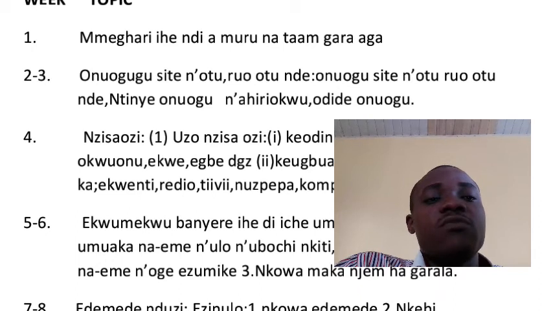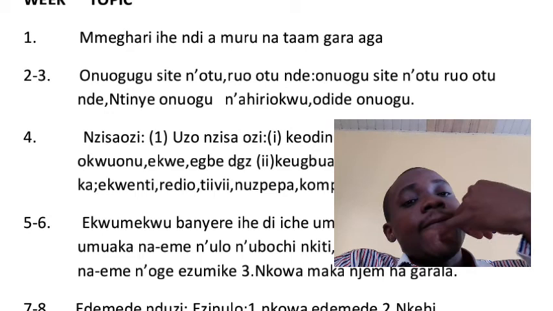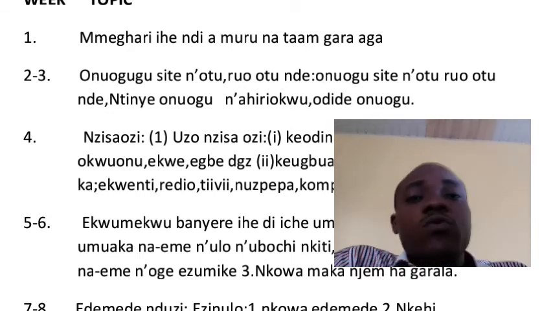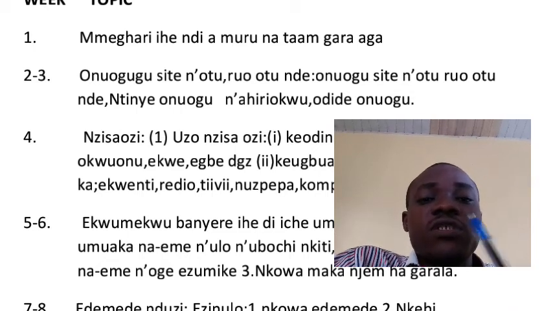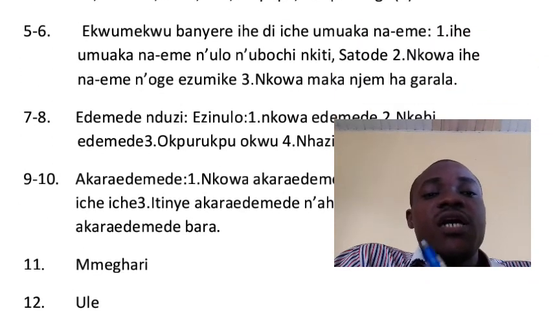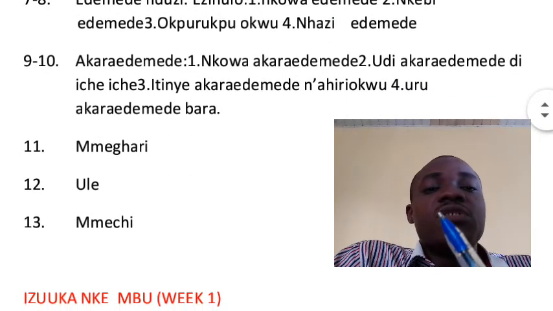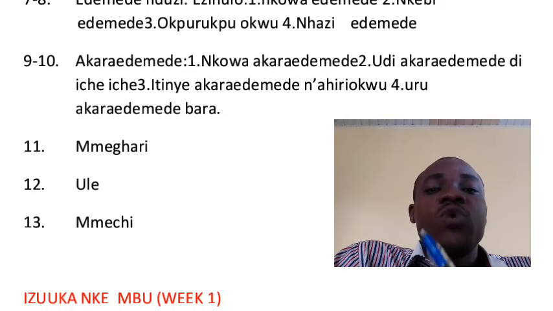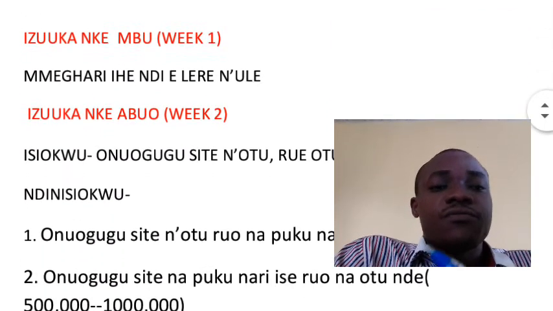According to your third term scheme of work, number 1 is week 1, week 2 to 3, week 4, week 5 to 6, week 7 to 8, week 9 to 10. Then week 11 is Mehare, which is the revision. Week 12 is Ule, which is examination. 13 is Mechi, which is closure.